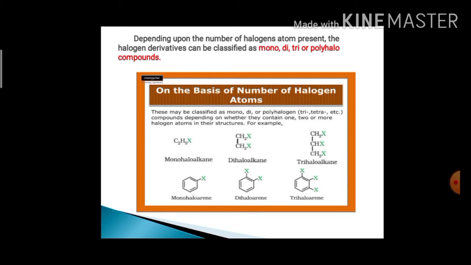Similarly, in the last structure, three halogen atoms are present, called trihaloalkane or trihaloarene. If more than three halogen atoms are present, they are called polyhalo compounds.